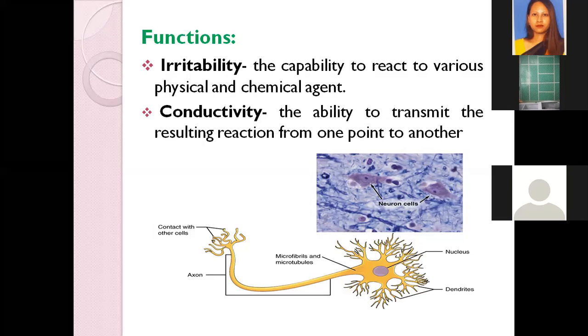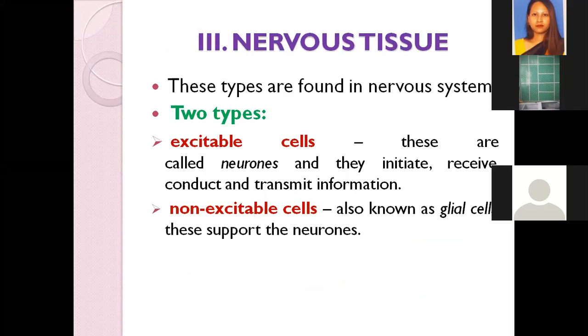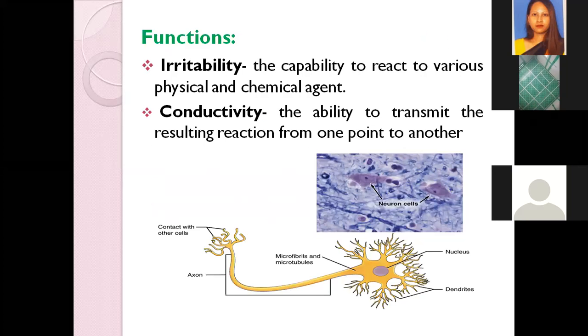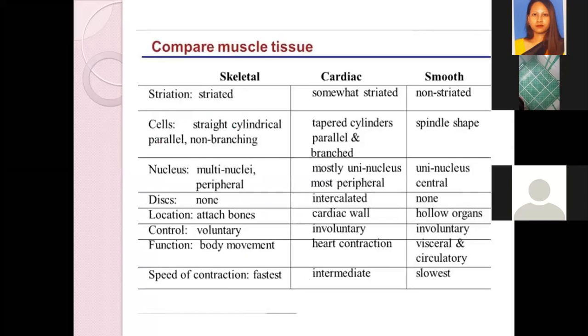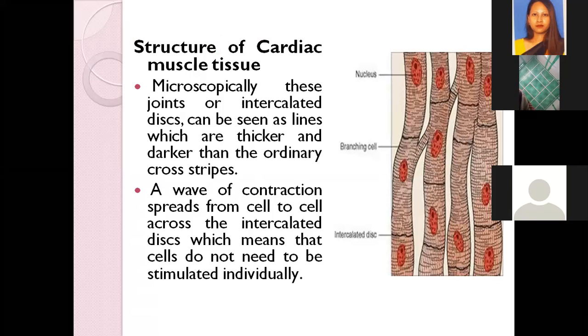So this is about your nervous tissue. We have to remember that nervous tissue is found only in the nervous system, and it is of two types: excitable and non-excitable. The main functions are irritability, the ability to react to any form of signals, and conductivity, that means the ability to receive and transmit the signals from one point to another. So this is about your nervous tissue and your muscular tissue.